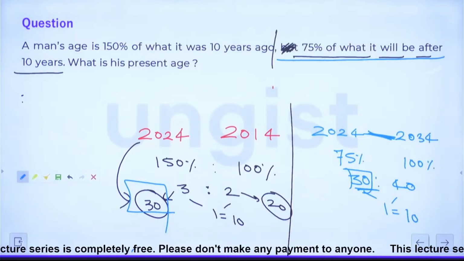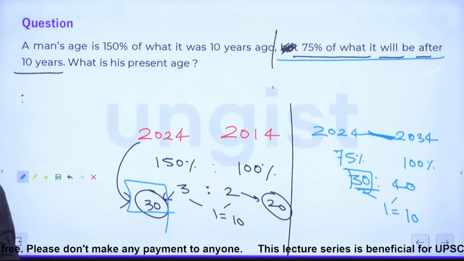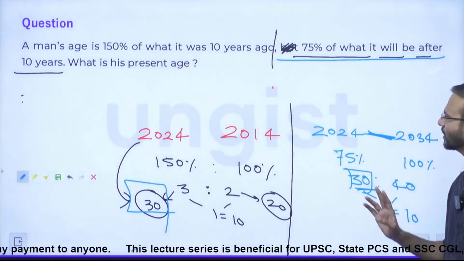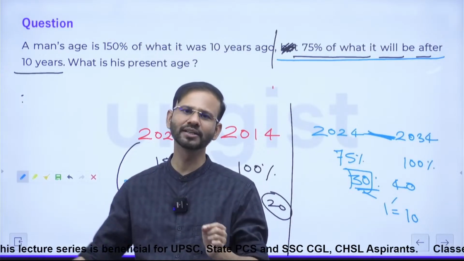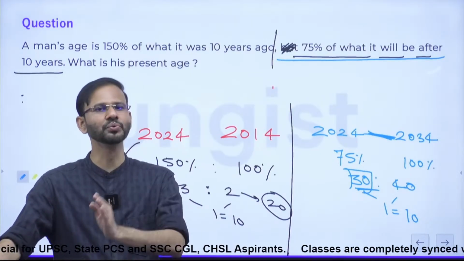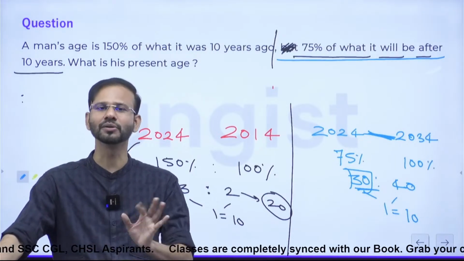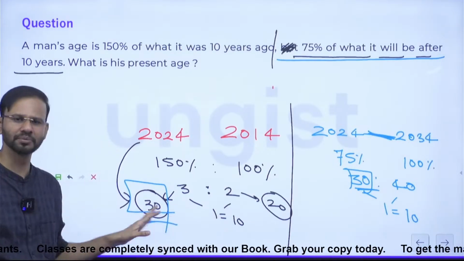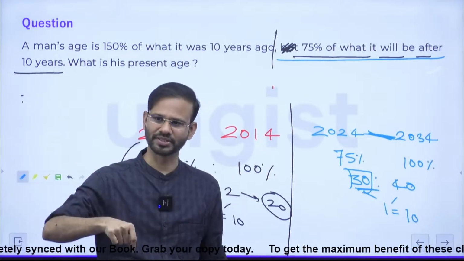Hemant Kumar is saying, sir, in both the years, in both statements, 10 is constant. See, Hemant, that is not the problem. It may also happen that from two different statements, you get different ages of the same person. But if you are able to find the unique age of that person, then it is considered that the question is being solved from this statement alone. Here, by chance, we are getting the same answer from both statements, because both statements are part of the same question.